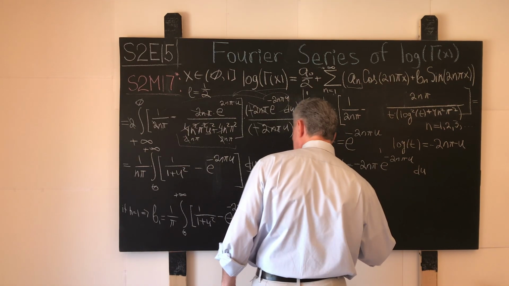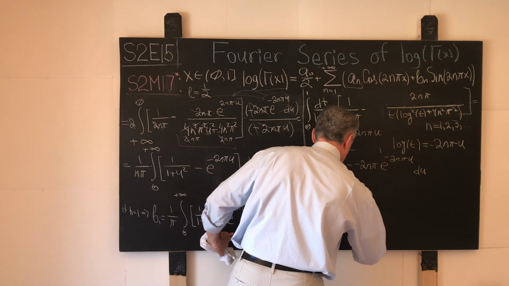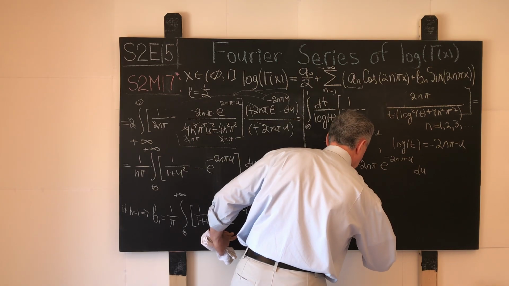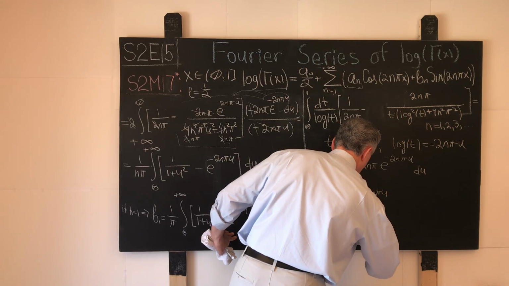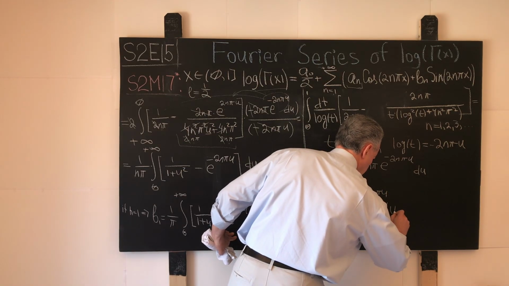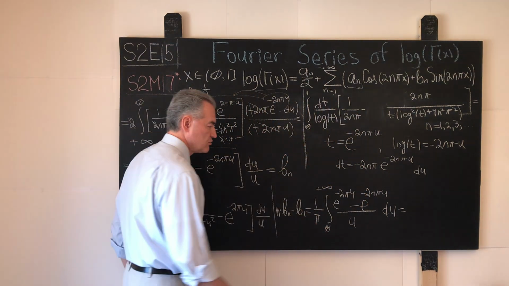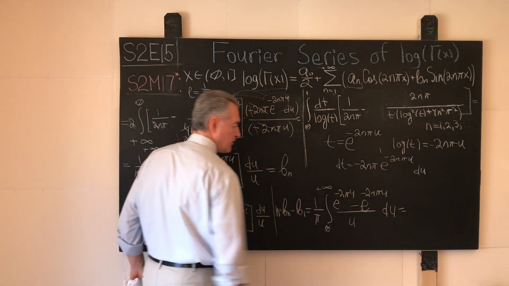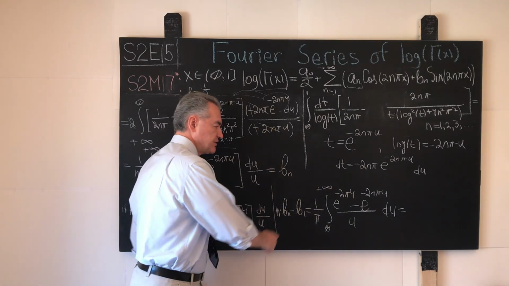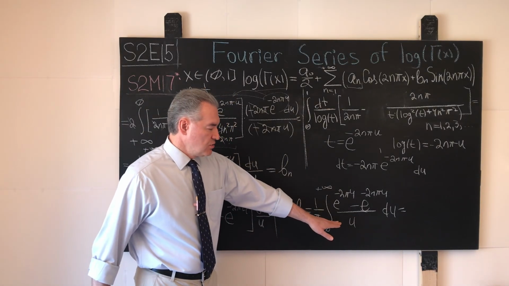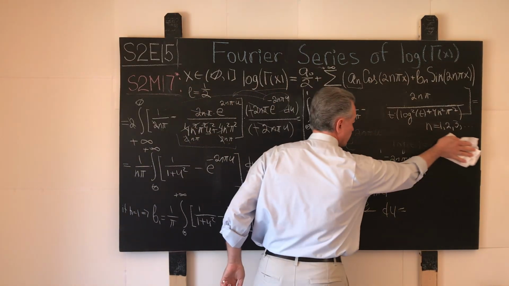And here we will have, let me write it down in the very suggestive form, e to the power negative 2 pi u minus e to the power negative 2n pi u over u du. And now in that form, just about everyone should instantly recognize our favorite Fourier integral in this difference. And what is this? Let me erase it over here once you understand what's going on here.